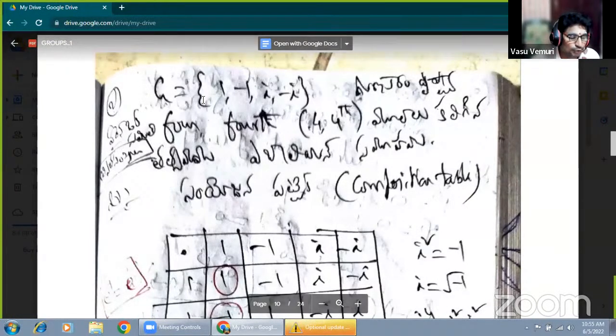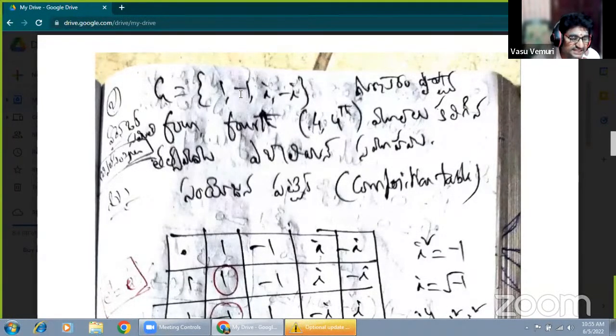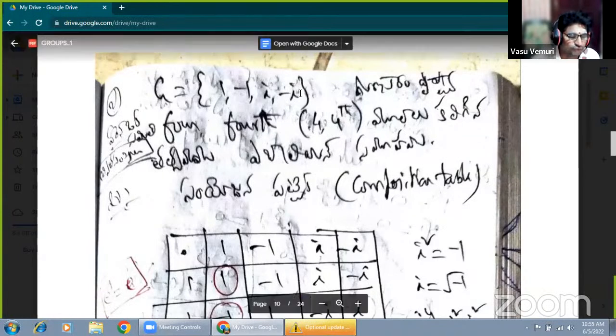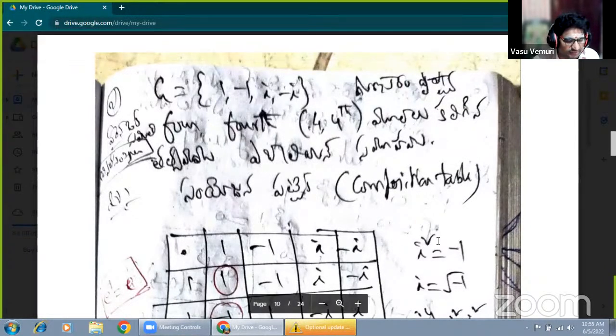Please note down. Prove that the set of all imaginary 4th roots of unity elements, whatever it is. Imaginary means the imaginary element, this is the complex number, so the representative of that element is denoted by i, i being the imaginary part. Now, what about the relation of i? i square equals minus 1. What is the value of i? i equals root minus 1.